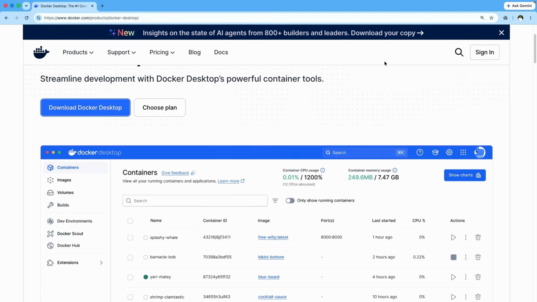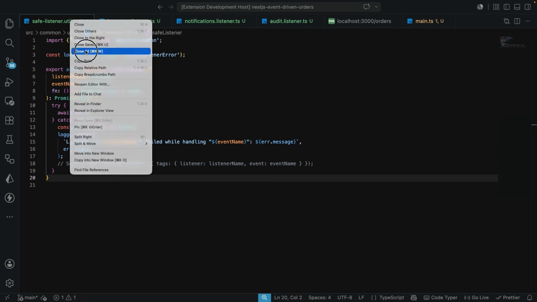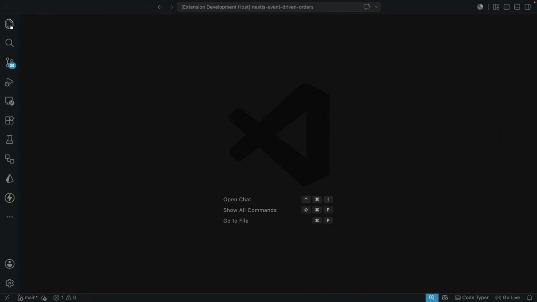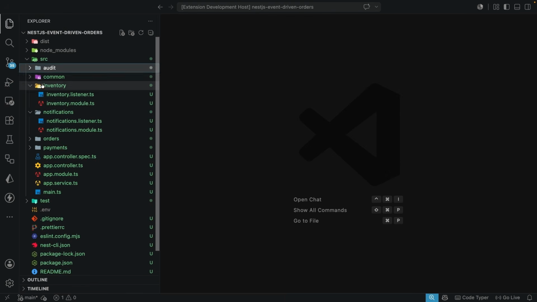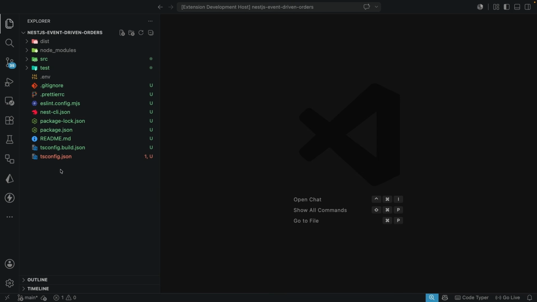Once you confirm you have Docker installed, let's go back to the code base and create a Docker Compose YAML file. Over here in the project, I'm going to close the previous work we have done, and then I'm going to open up the Explorer section, and I will just collapse all of these. Now, where do we create the Docker Compose YAML file? It has to be over here in the root of your application. So here we're going to be creating a new file, and this new file we're going to create is the docker-compose.yaml file.